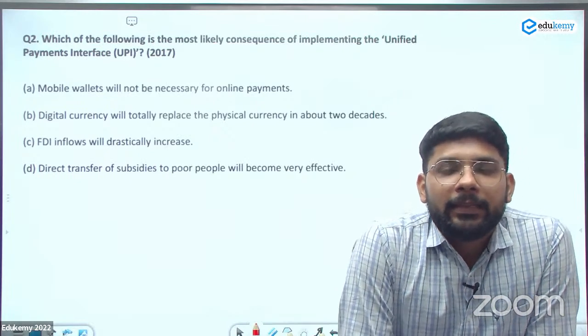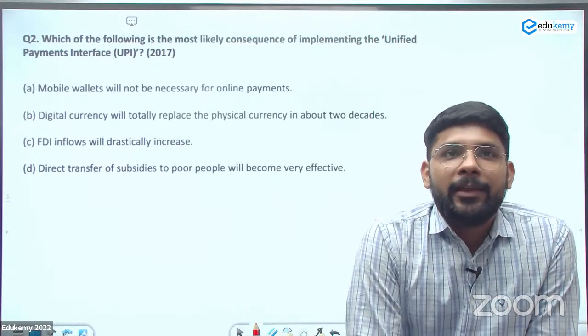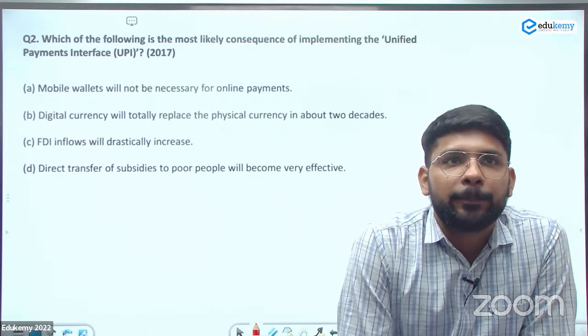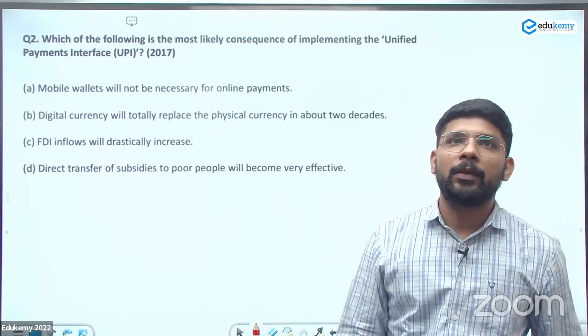In foreign countries, different apps are there for which the NPCI is tying up, so they can use the UPI payments. We are sharing the technology.